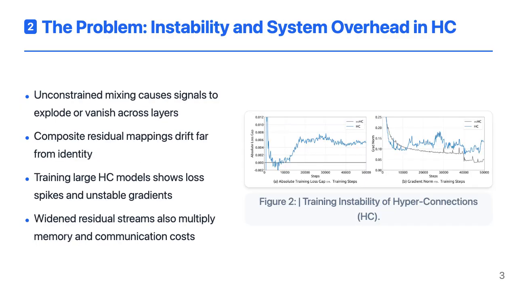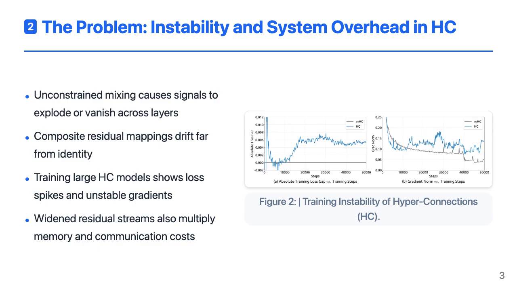Hyper-connections look attractive on paper, but at scale they run into two serious issues. First, the residual mixing matrices are unconstrained. When you multiply many of them across dozens of layers, the effective mapping can blow up or shrink signals dramatically. In practice, this shows up as loss spikes and unstable gradient norms when training large models.